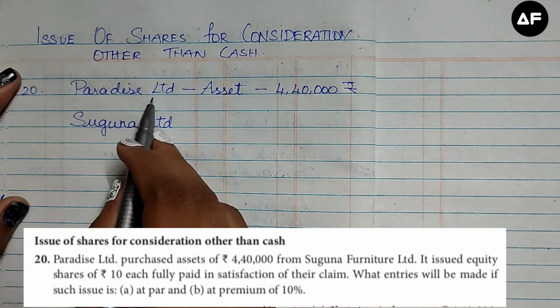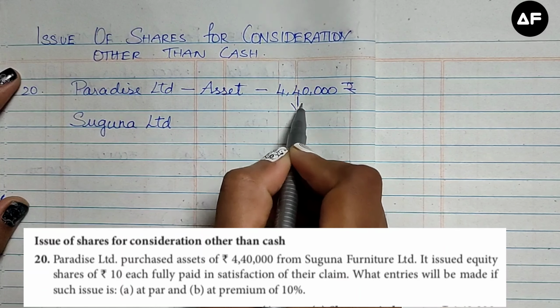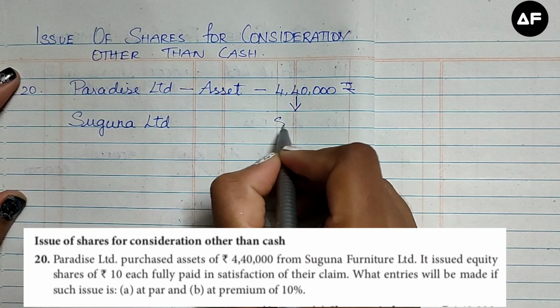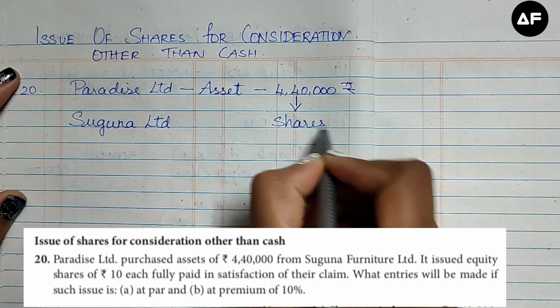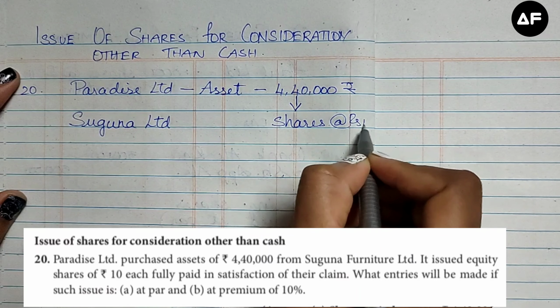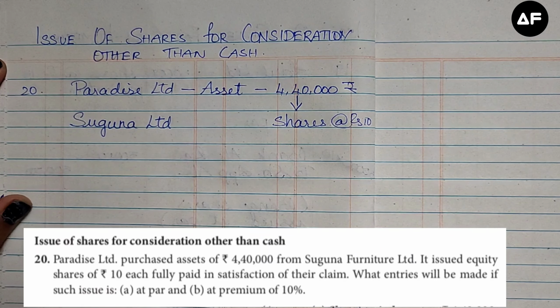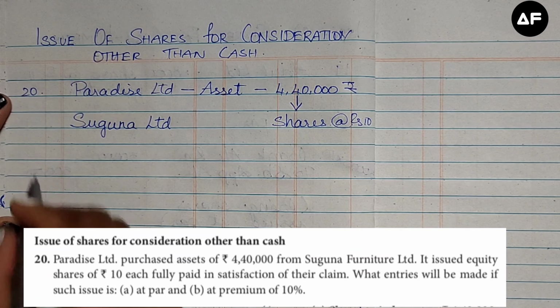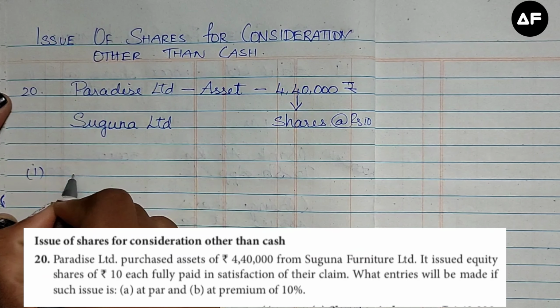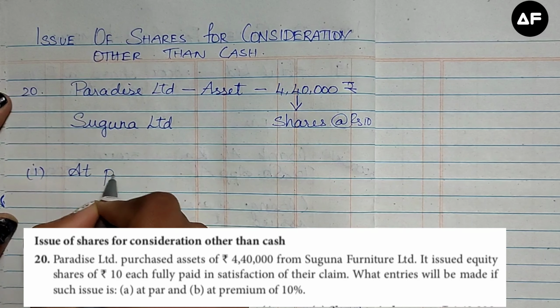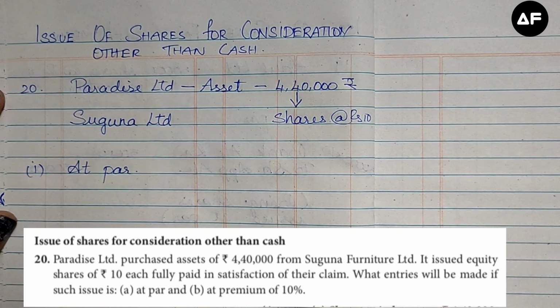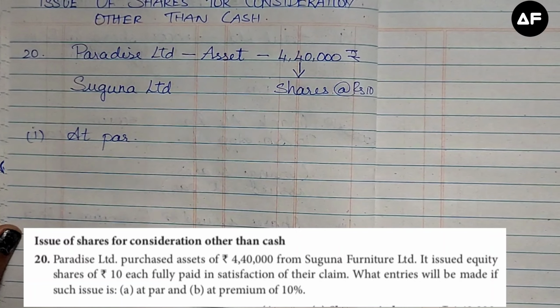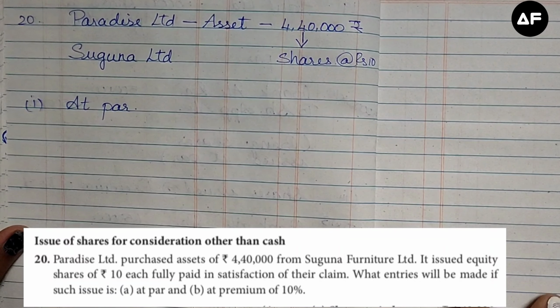So instead of paying this 4,40,000, Paradise Limited has issued shares of rupees 10 each. We are asked to pass journal entries when it is issued at par. So the first thing we are going to see is if it is issued at par, that is, it is issued in full settlement for that particular purchase of asset.